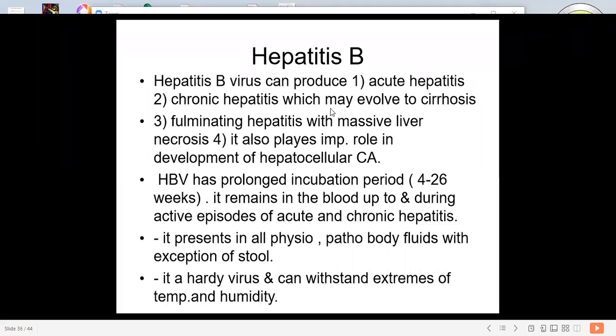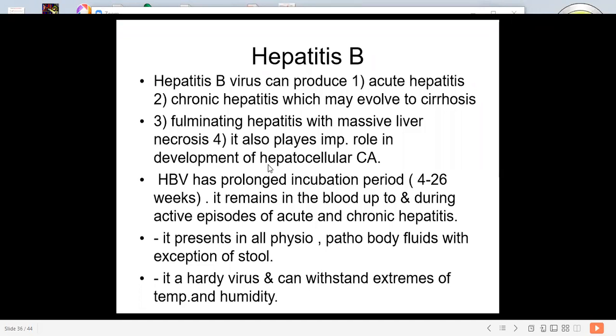Third is fulminating hepatitis with massive liver necrosis, commonly caused by hepatitis B and rarely by hepatitis A. It also plays an important role in the development of hepatocellular carcinoma, again a complication after hepatitis B infection.